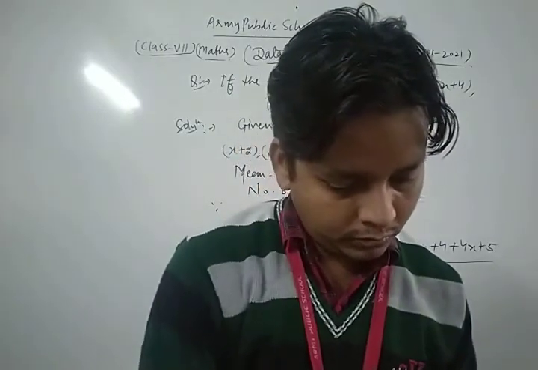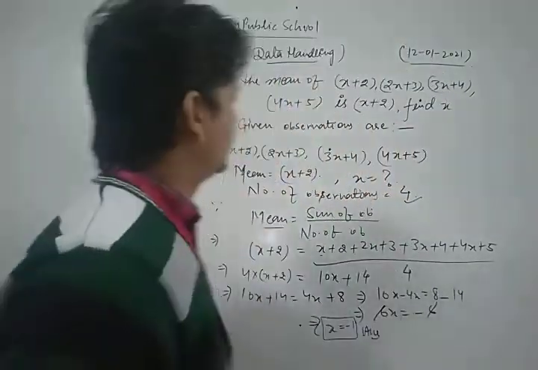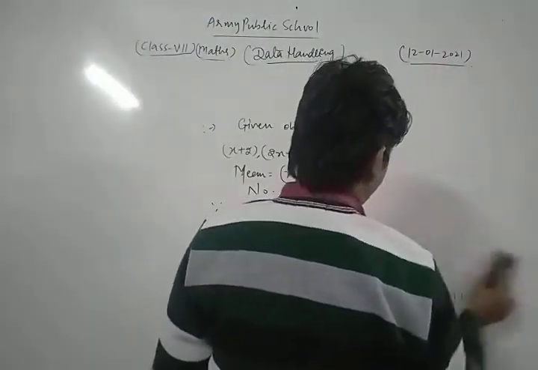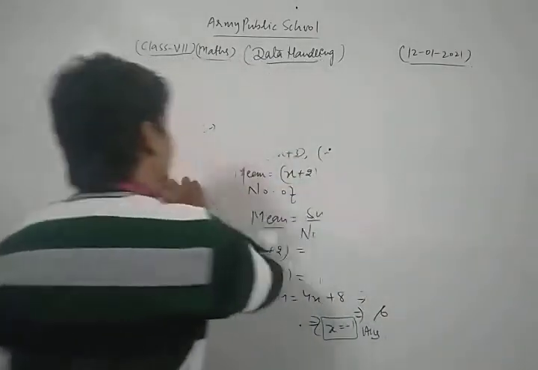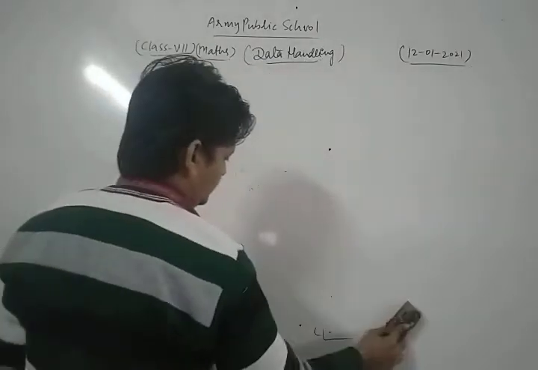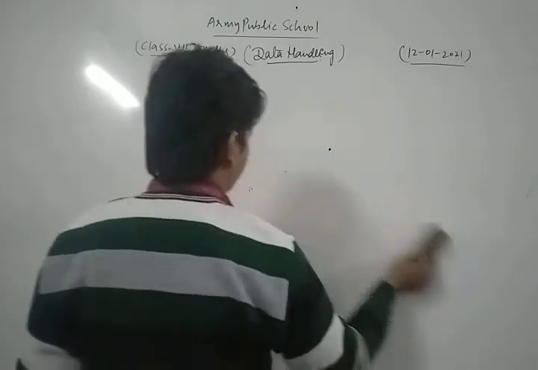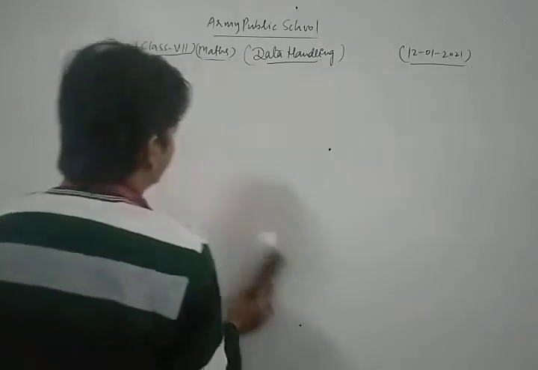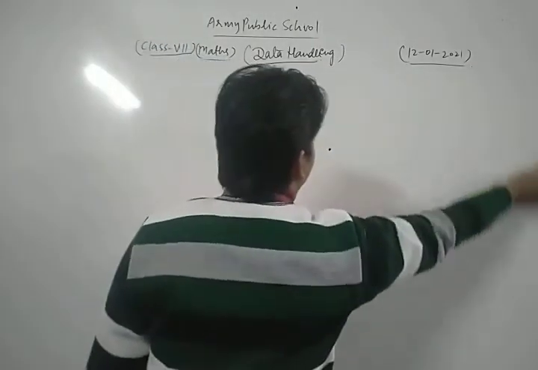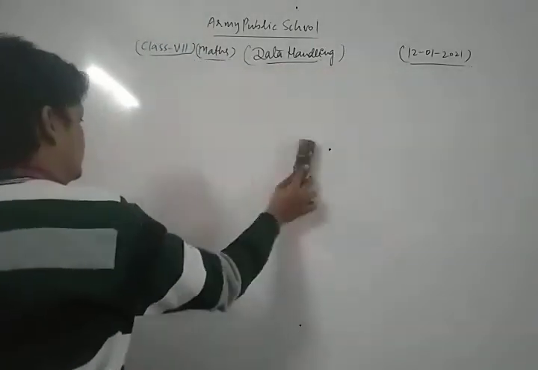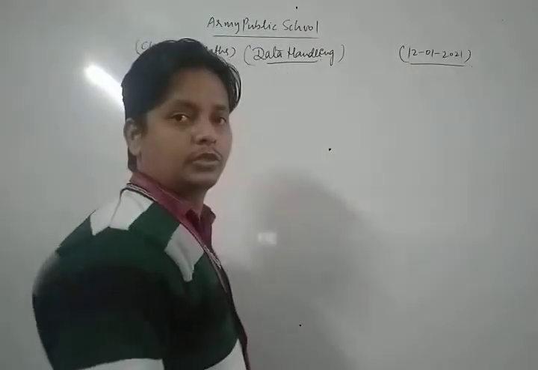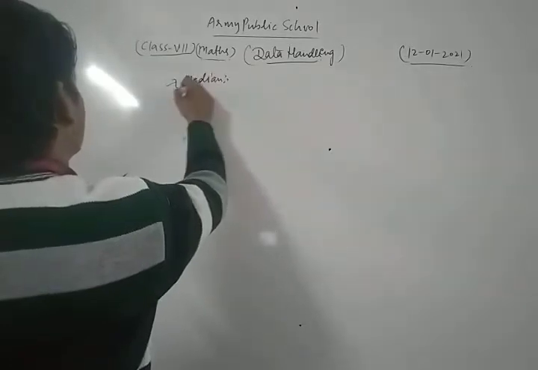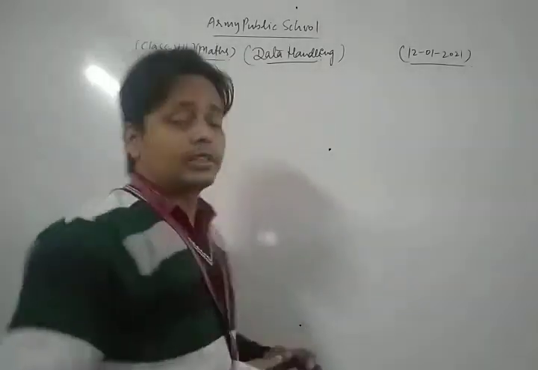Now we are going to discuss the median. Dear friends, what is the concept of median?